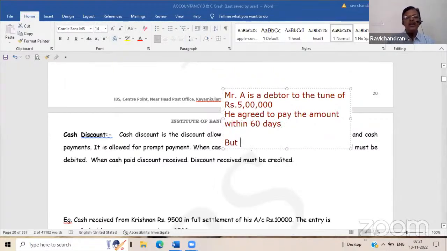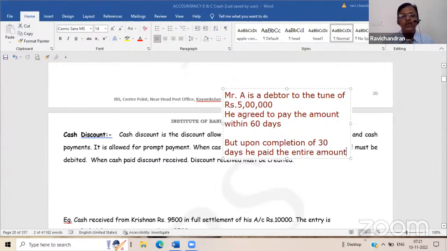But upon completion of 30 days, he paid the entire amount. Now you have received your money 1 month ahead. Because of that, you are willing to give him some concession. Because he agreed for the 60 days, you priced your goods accordingly. You priced your goods at 5 lakhs because at the time of sale itself, you very well know that you will get the money back after 60 days. But now you are getting the money 30 days in advance.